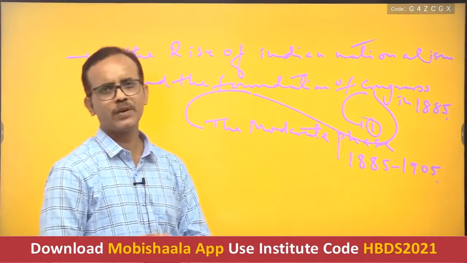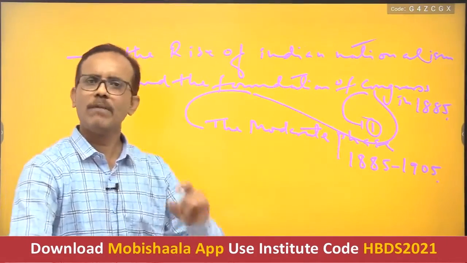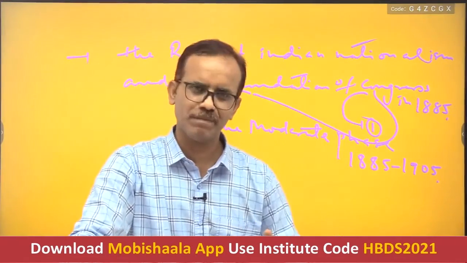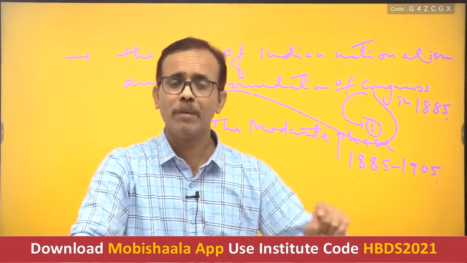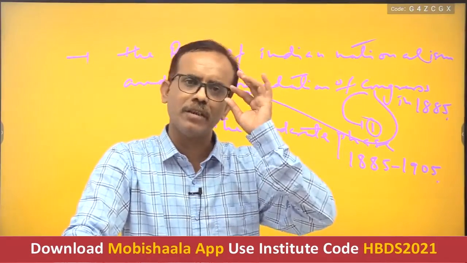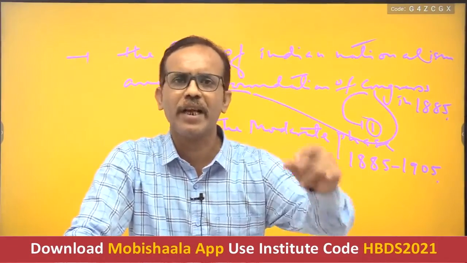In this phase, the main goal of Congress was to make India a nation, as it was written by S.N. Banerjee in his landmark creation, India, a Nation in Making.